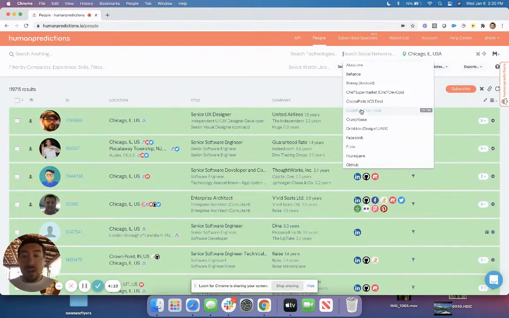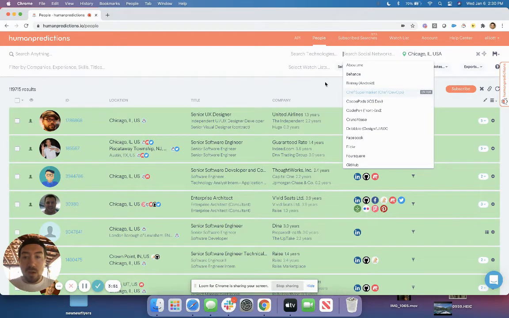So a lot of the value we bring at Human Predictions is by tapping into these communities and building profiles on everyone that's publicly active in them. And what we're finding is many of the people active in these communities are people that used to be active on LinkedIn, but have since abandoned that profile and are spending a lot more time in these communities.